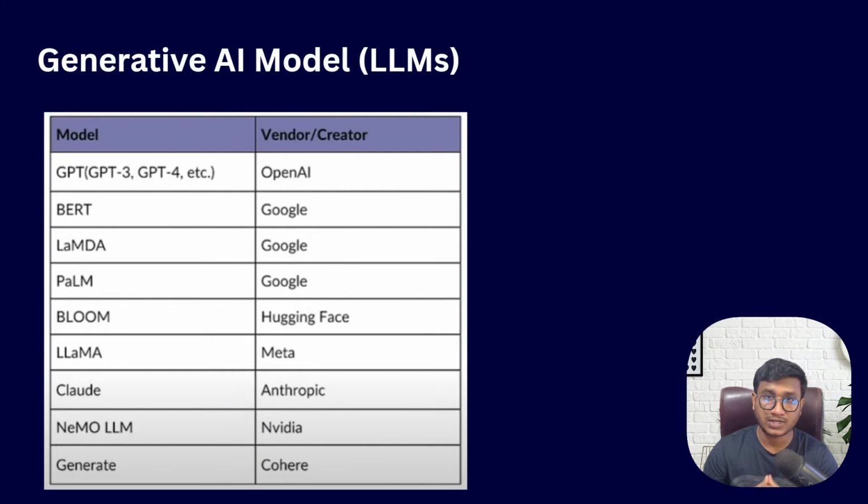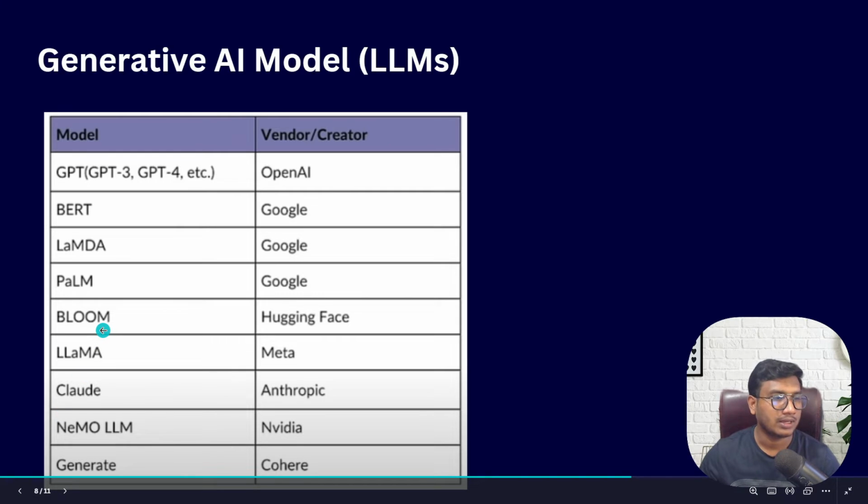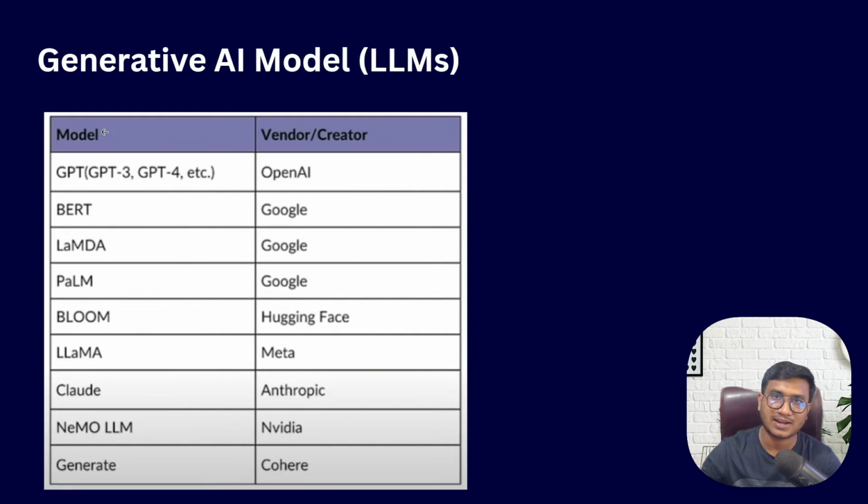There are different kinds of generative AI models available, like GPT, BART, LaMDA, PaLM, Bloom, Llama, Claude, then NeMo LLM, Cohere. Apart from that, there are so many large language models available. I think I showed you one GitHub, remember the Open LLM GitHub? There you saw thousands of large language models, along with the providers and vendors who created these models.